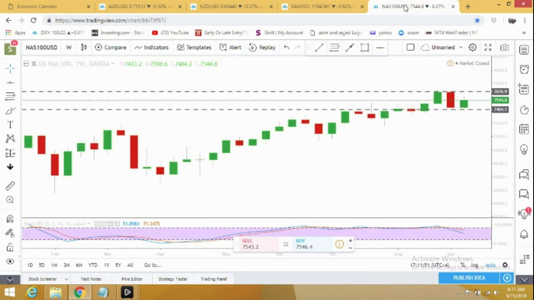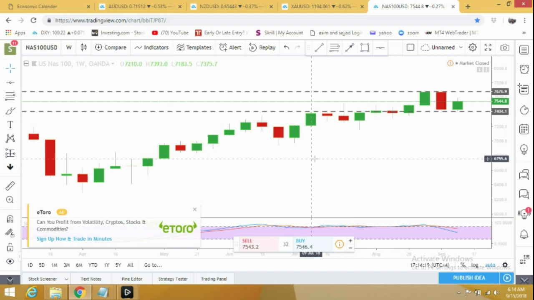We move to Nasdaq 100. In the last week, Nasdaq 100 recovered some losses. It bounced back from 7404 level. At the moment it's at 7544 and heading to retest the previous high. I'm targeting for this week 7676. I'm expecting it will break the resistance level and may reach 7800.